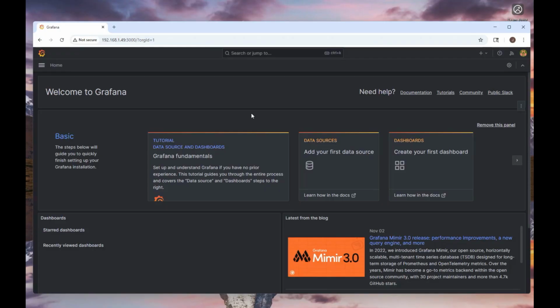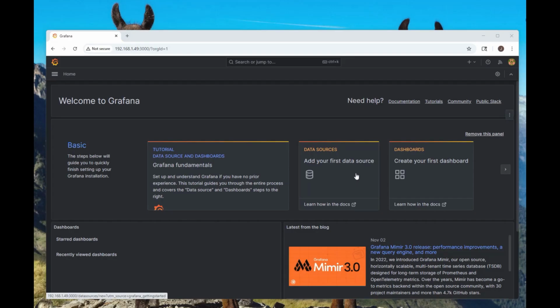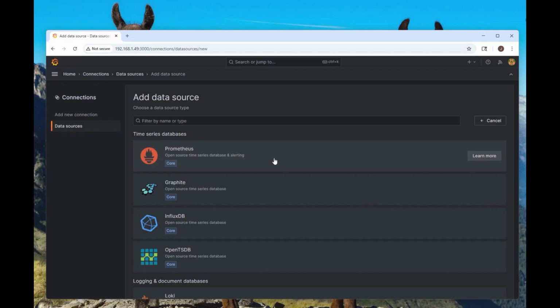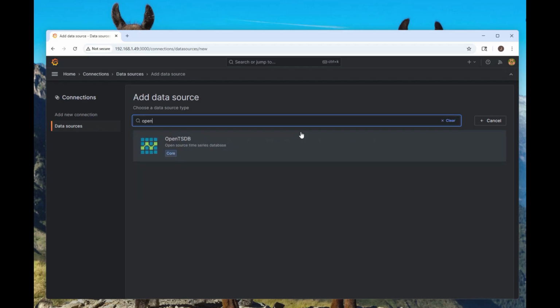Our next step in this process will be to add our data source. So we'll go ahead and begin that next. Okay, so let's go ahead and go into here, and our goal is to add a data source. So we'll step through what we're going to be doing to add that data source. As you can tell, there isn't a data source for OpenNMS yet.